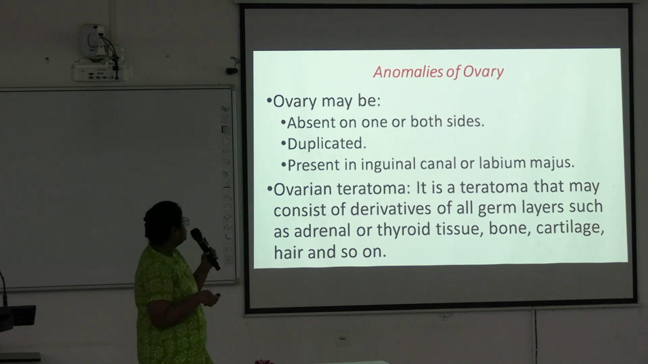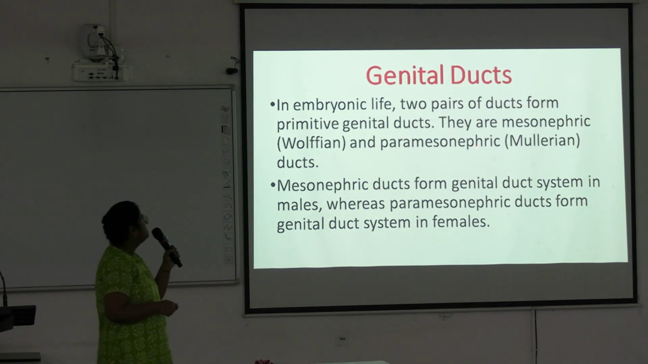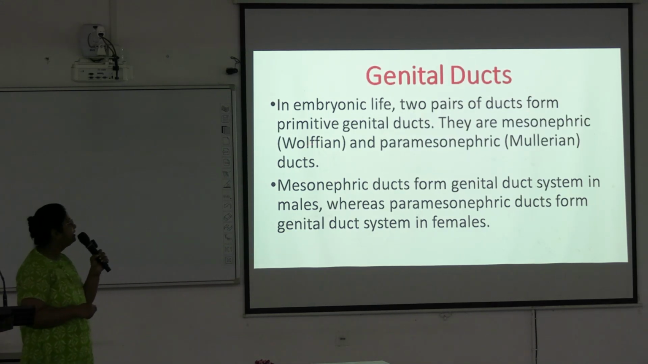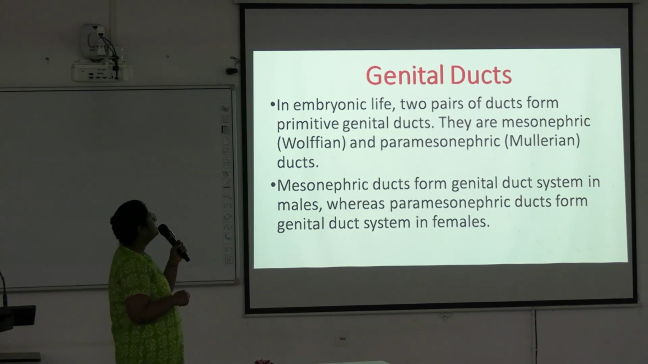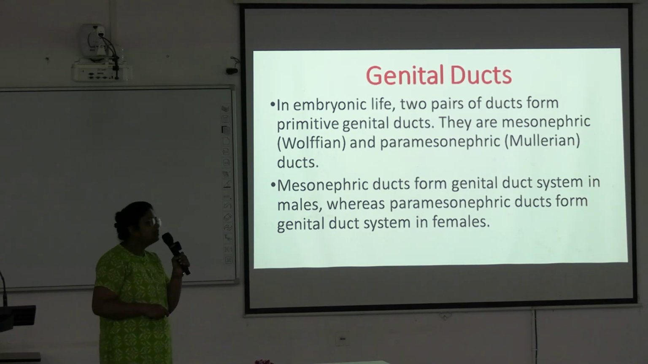Okay. Next, we go to the genital ducts. In embryonic life, two pairs of ducts form the primitive genital ducts. They are the mesonephric duct, also known as Wolffian duct, and paramesonephric duct, also known as Mullerian duct.